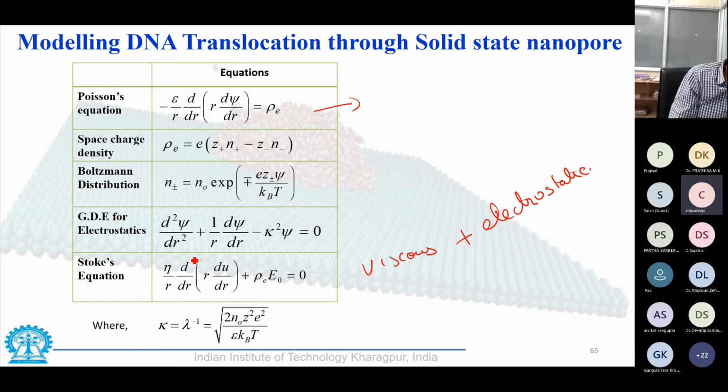So this term here, where eta is the viscosity, gives us the viscous force, and this is the force because of the P here.